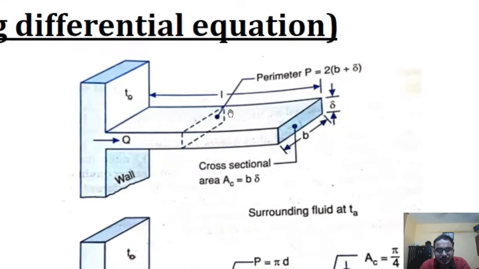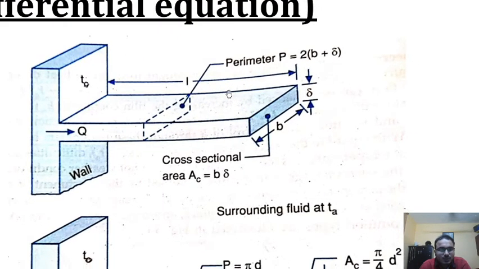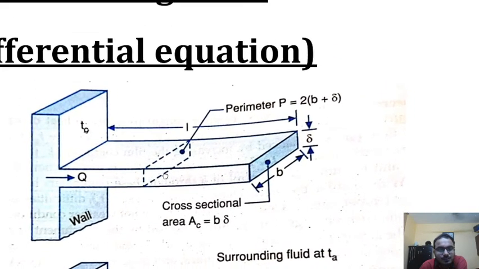Okay, now let us focus on this figure. Here this is our heated plate, that needs to be cooled as quickly as possible. And if you see here, it is written the temperature of this wall or heated wall is T0, and this is our straight fin of rectangular section.